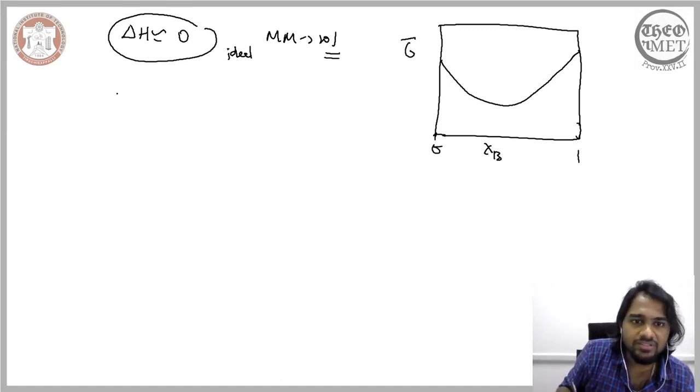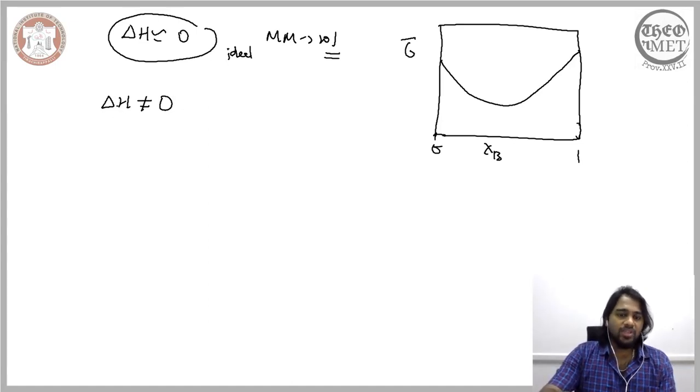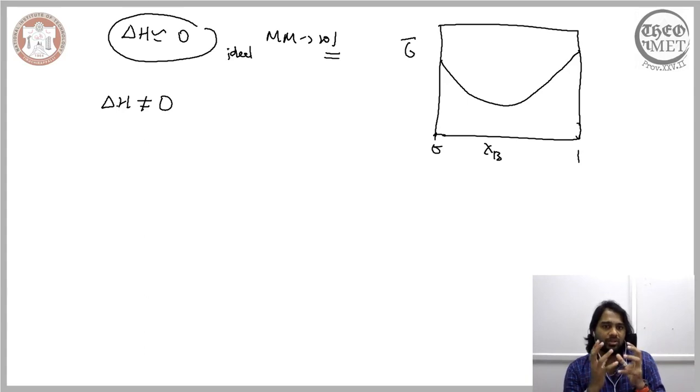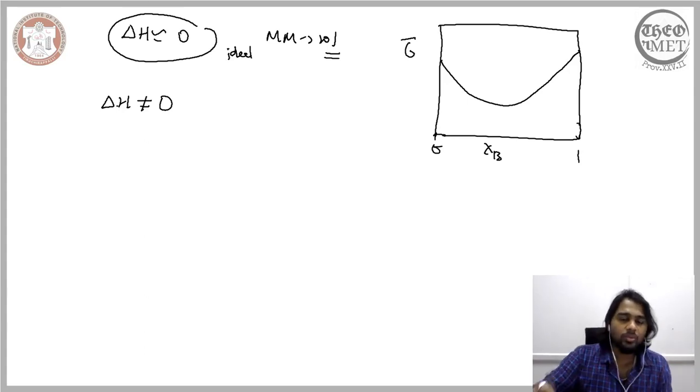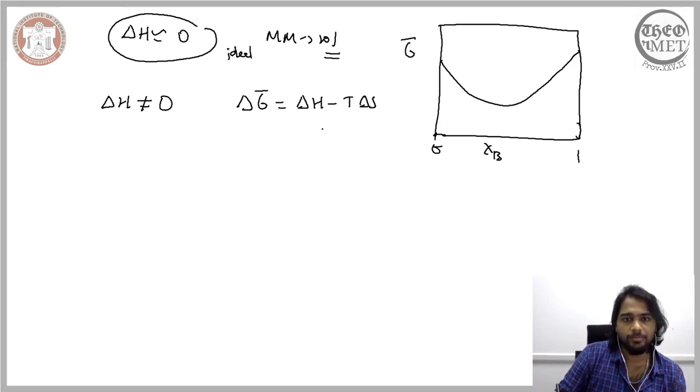Now, when you include a non-zero change in the enthalpy, as in our previous discussion, we need to include its influence on the change in the Gibbs free energy that translates the mechanical mixture to the solution. This is the expression that governs the change from mechanical mixture to solution, or at least the formation of the solution. Initially we assumed the influence of this term to be negligible.